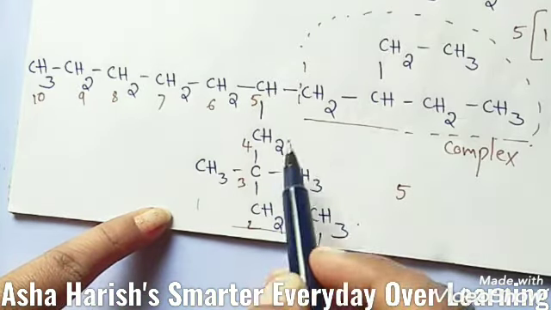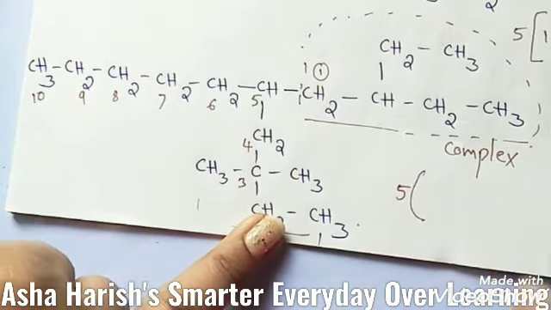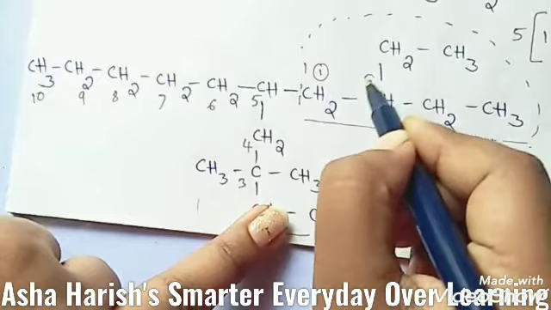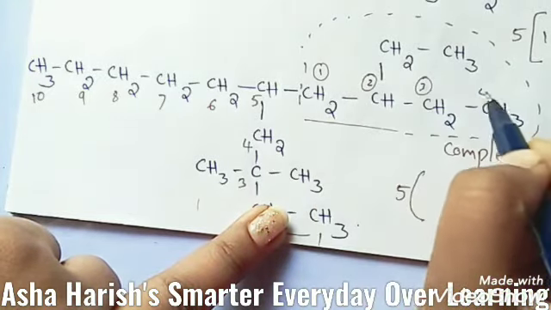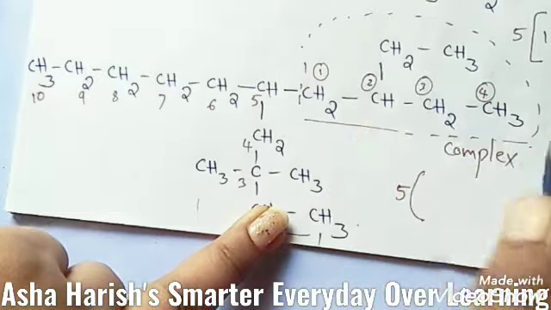Then first of all you should see the complex substituent here. Again you should give numbering to these carbons, 2, 3 and 4th carbon. At the second carbon only, here the ethyl group is located.